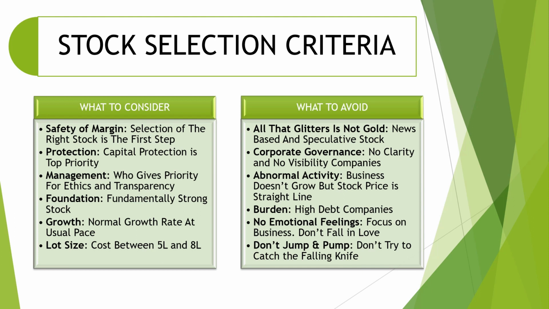That is important. Point number 2, protection. So you have a capital of 10 lakh, 20 lakh or 50 lakh or for that matter 1 crore. You have to choose how to protect your capital.